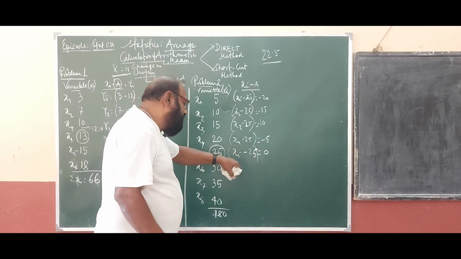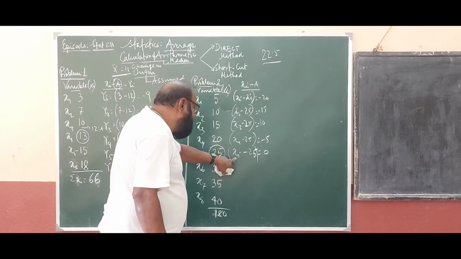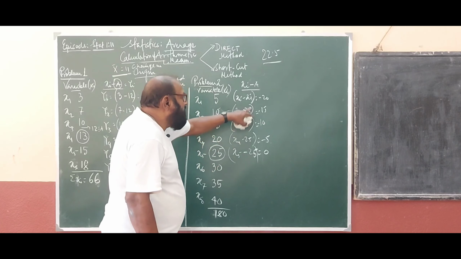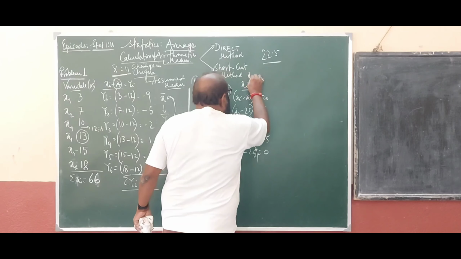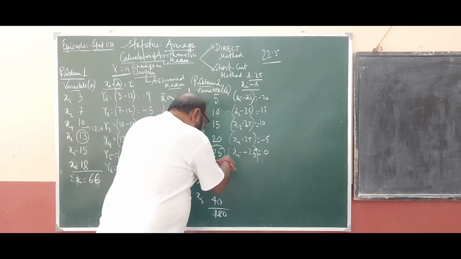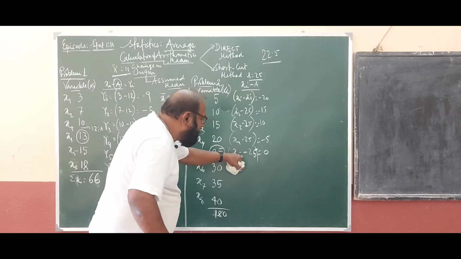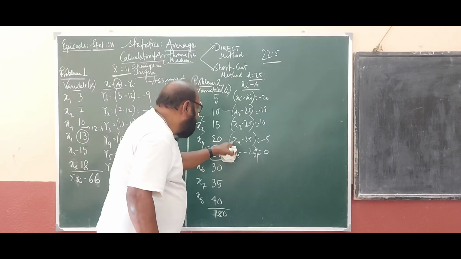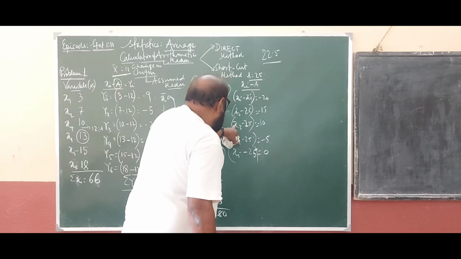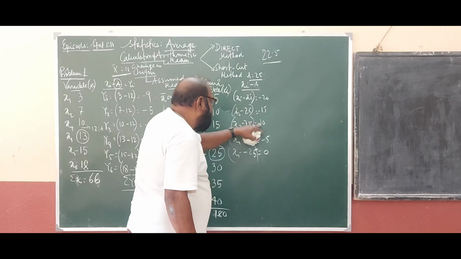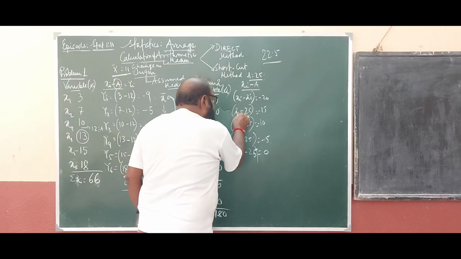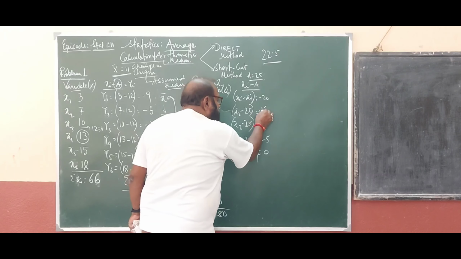I have started from the middle. What is the value of x5? Value of x5 is 25. What is the value of assumed mean? A equals to 25. So x5 minus 25 equals to 0. Here it is 20. 20 minus 25 equals to minus 5. Here 15. 15 minus 25 equals to minus 10, sorry. And here it is x2, only 10. 10 minus 25 equals to minus 15.